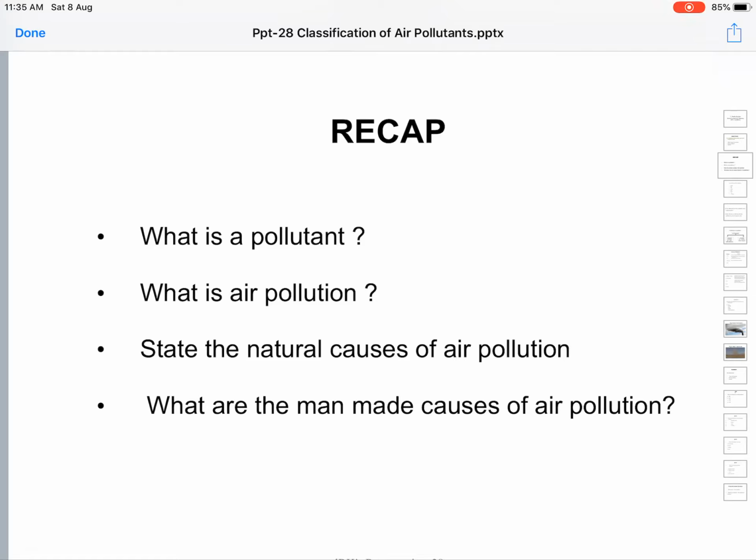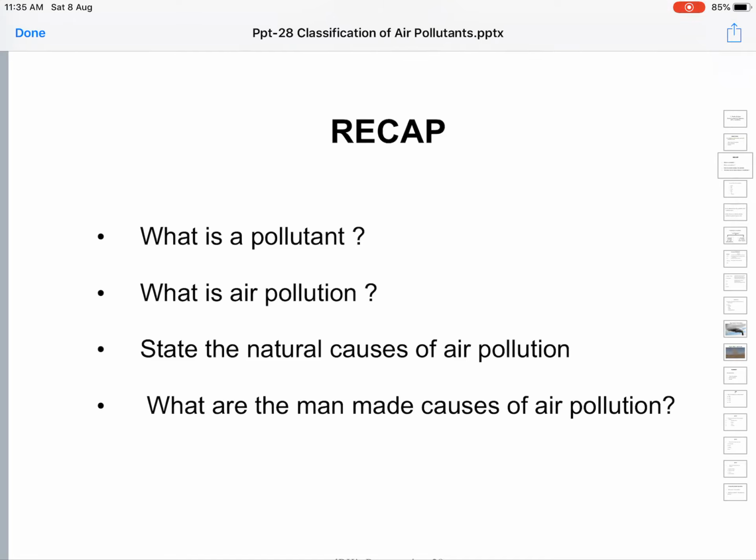A pollutant is a substance that is released into the atmosphere far in excess of its normally occurring percentage, and it exerts harmful, toxic effects on human beings, plants, animals, and other life forms.